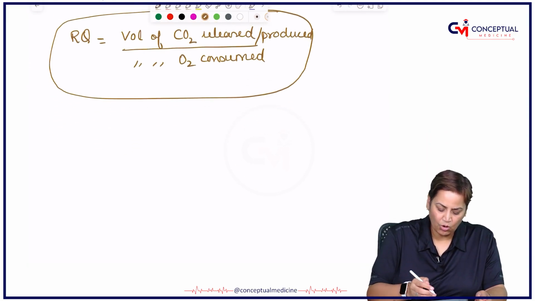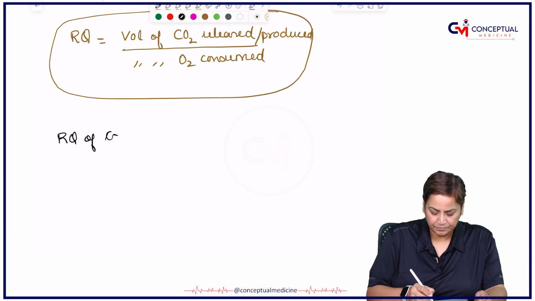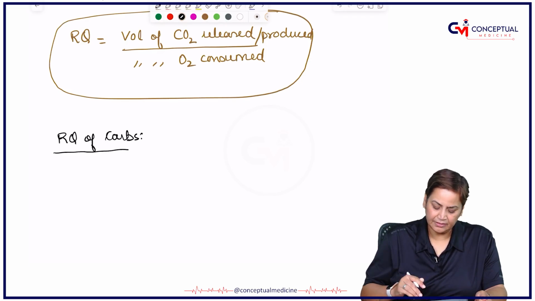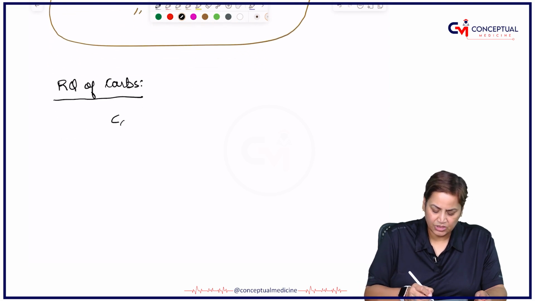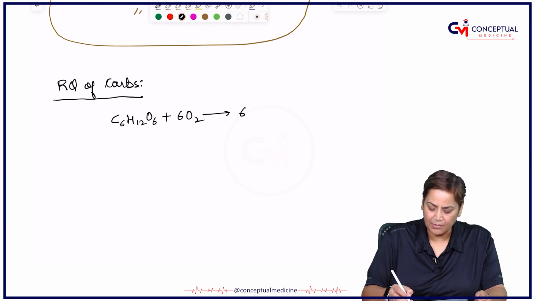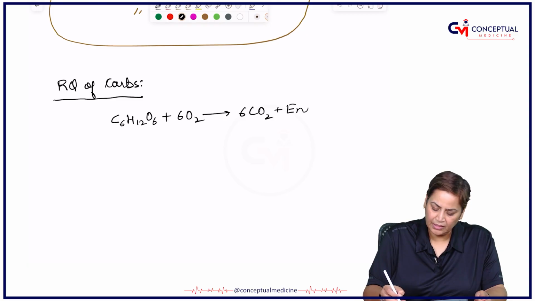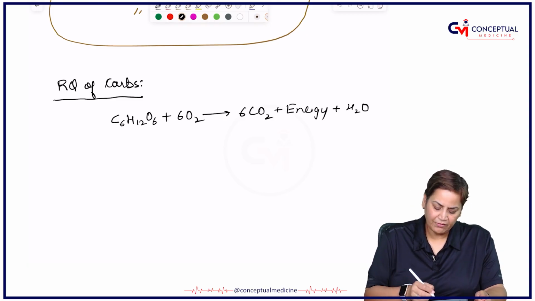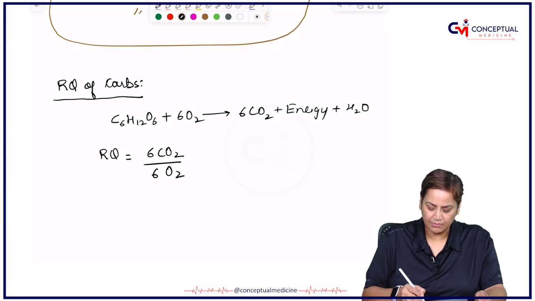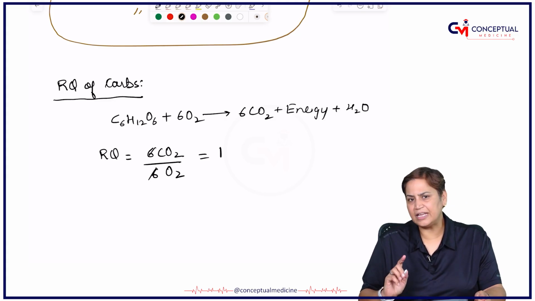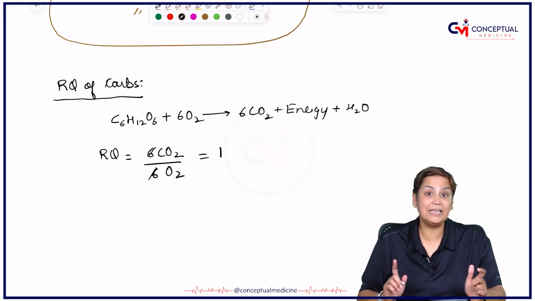So, first of all, if we talk about the RQ of carbohydrates, carbs, we can say that simple glucose plus 6 oxygen will give 6 carbon dioxide. I am just mentioning the main ones, and it will give water also. So if we calculate the RQ of carbohydrates, it is 6 over 6, which comes out to be 1. So, the respiratory quotient of carbohydrates is 1.